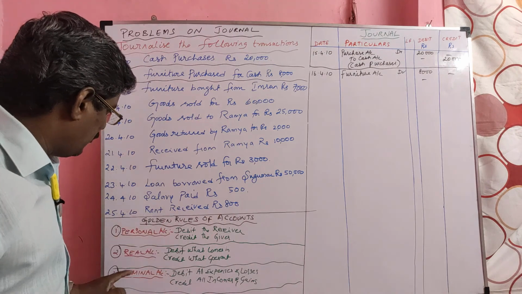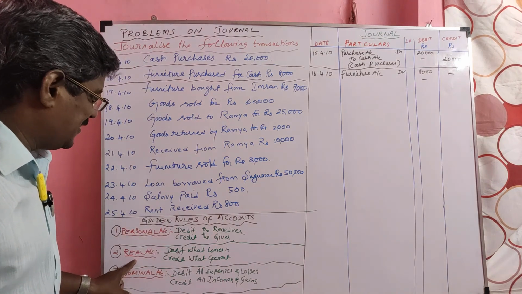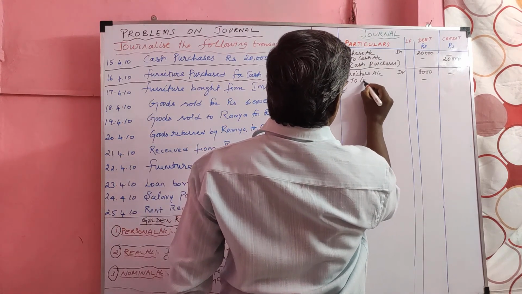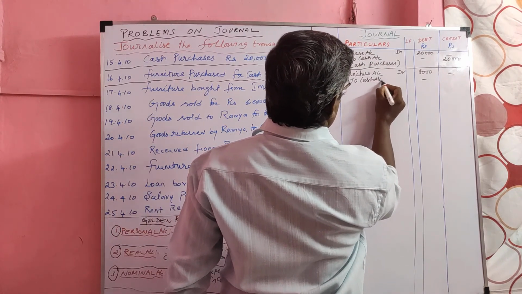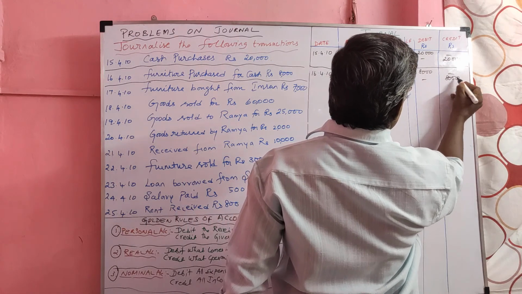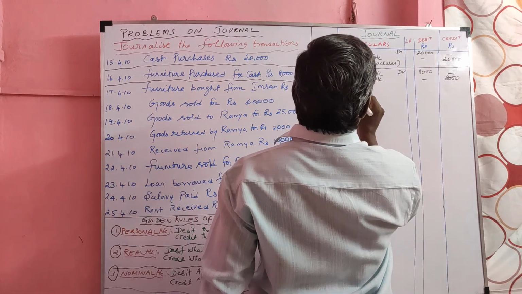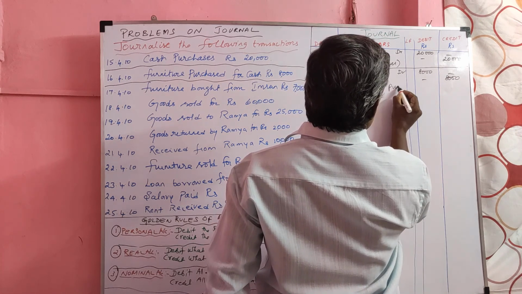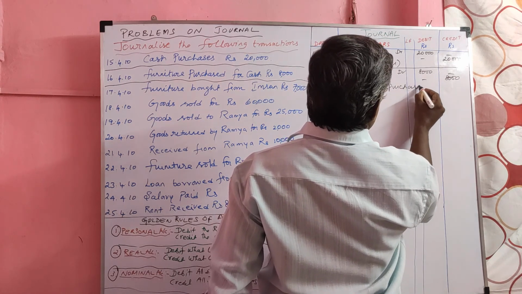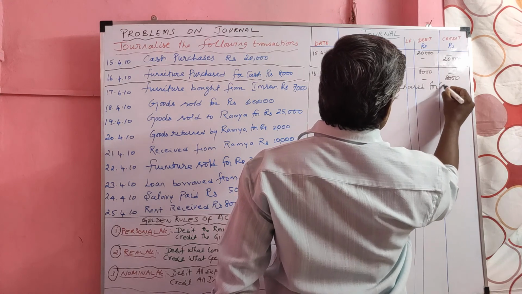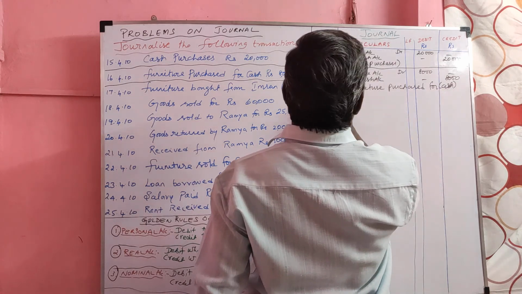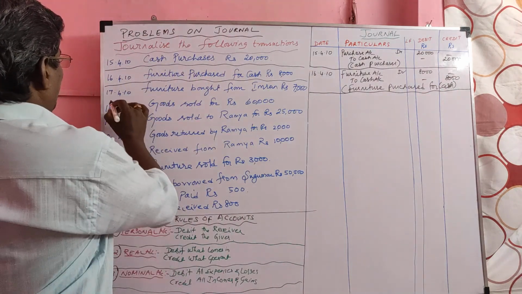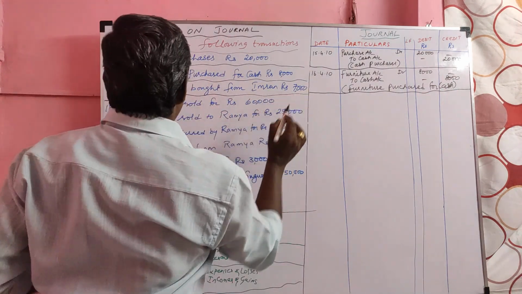From us, what is going out? Cash is going out. Cash is a real account. Credit what goes out. To cash account. Narration: furniture purchased for cash. Next transaction is on 17th.